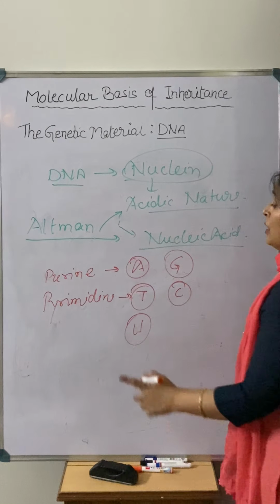Always there is bonding between adenine and thymine, and guanine and cytosine, right? Due to this bonding, there was one person named Chargaff, and he proposed a generalized rule, which we call the Chargaff rule.